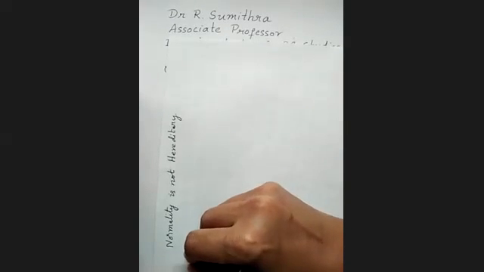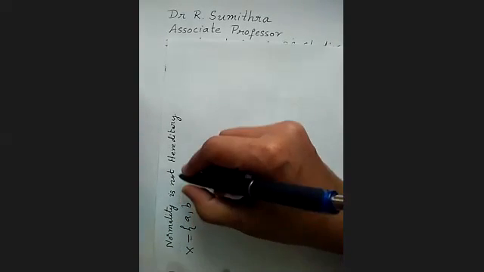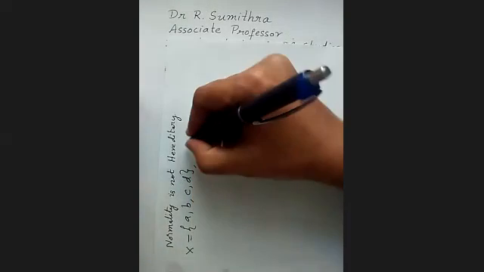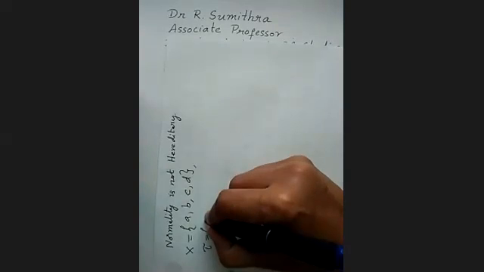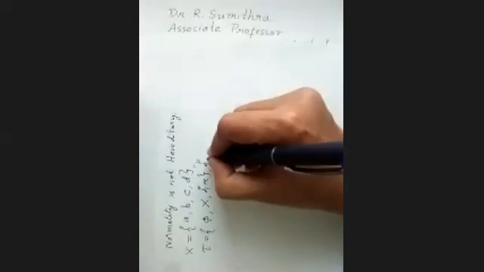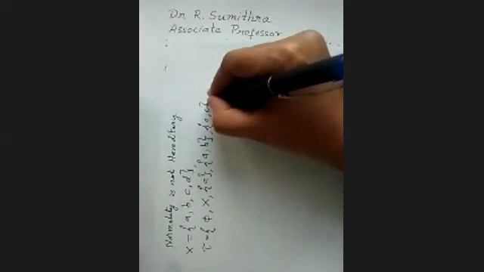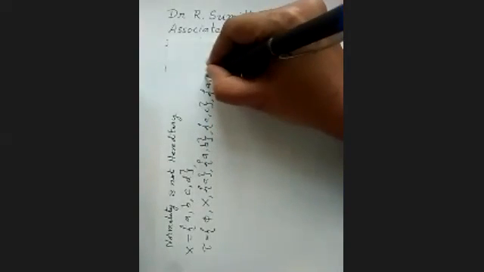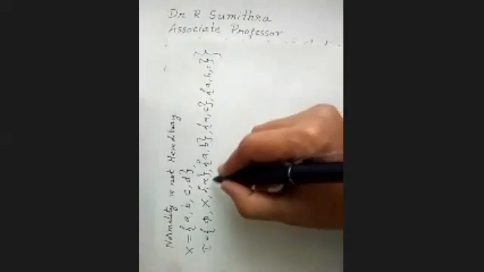Let us take X equal to {A, B, C, D}, 4 elements, and tau is equal to the null set, the whole set, singleton A, B, AC, and ABC. Let us take this tau. Tau is a topology on X. We'll write down all the closed sets. These are all the open sets.